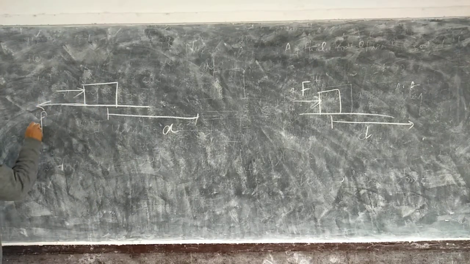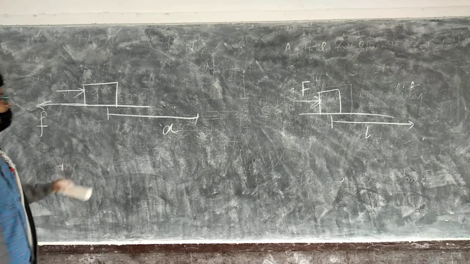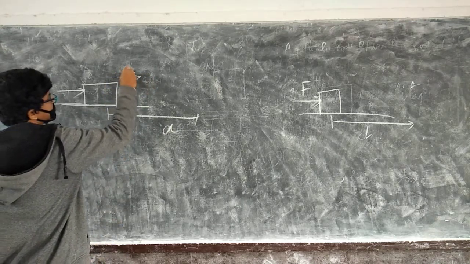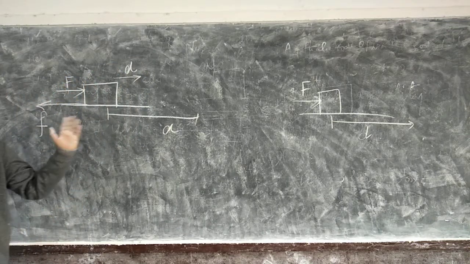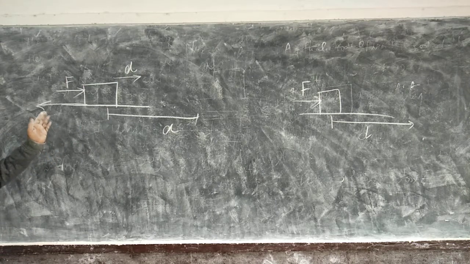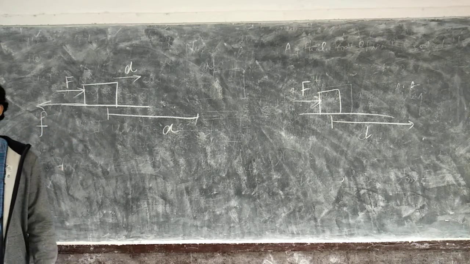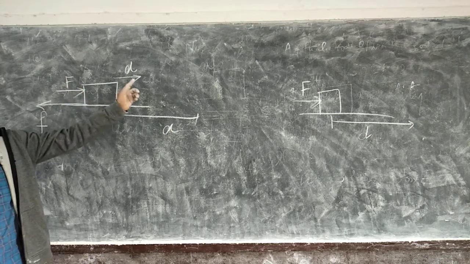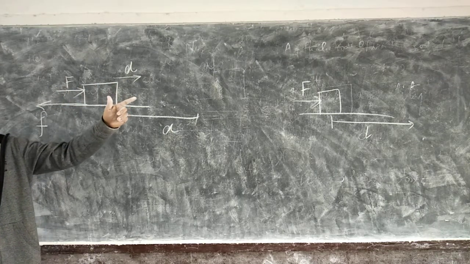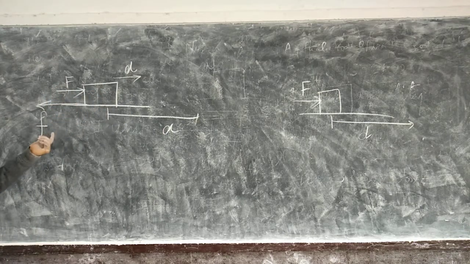This is friction. Now in this case, displacement and friction are in opposite direction. In this case, the work done by friction will be negative. Work done by this force is positive because force and displacement are in the same direction. If I take F as positive, then friction will be negative. Plus and minus just show the direction.